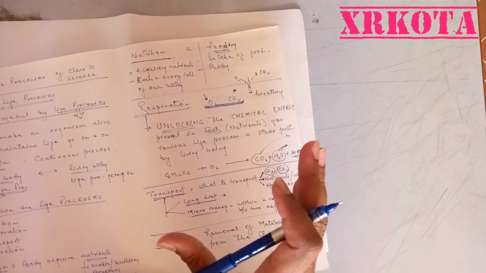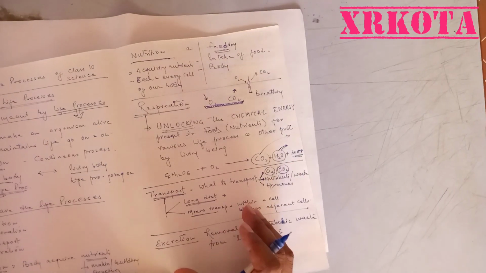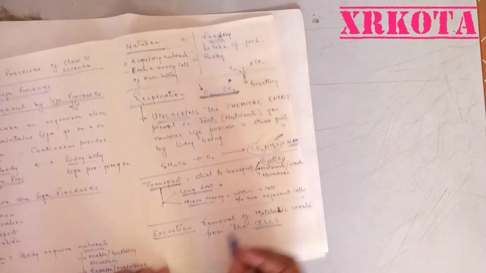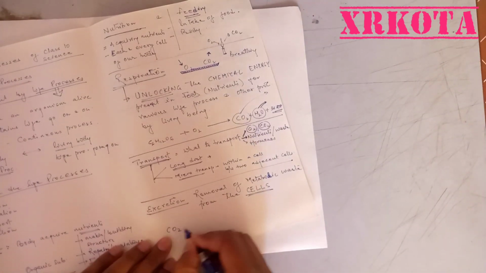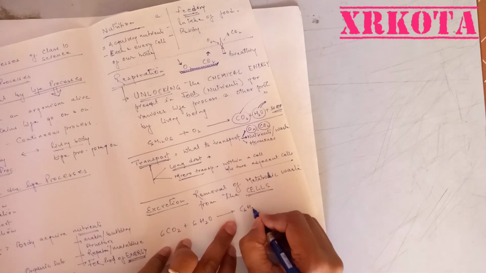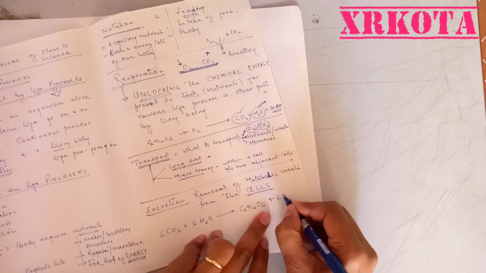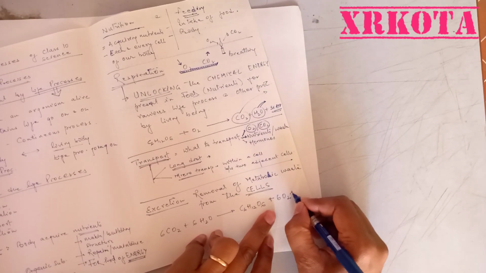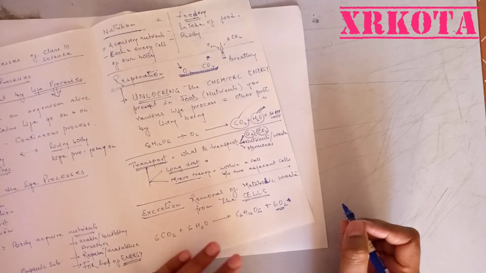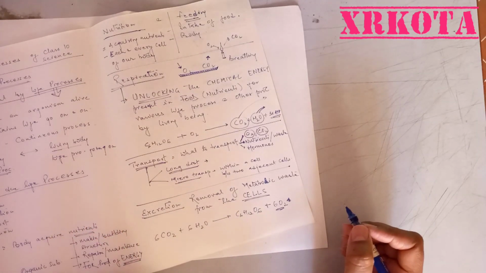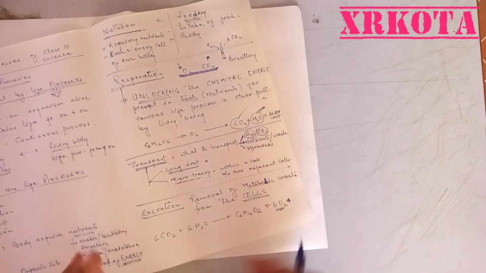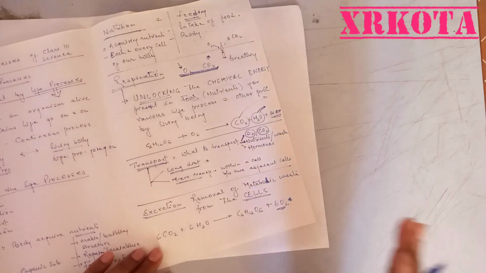Now again there is a confusion. Children often say that excretion is always removal of toxic substances. Here water is not toxic. Even plants, when they carry out photosynthesis, that is 6 carbon dioxide plus 6 water molecules making 1 molecule of glucose plus 6 molecules of oxygen, that's all. Here oxygen is also waste. Now oxygen cannot be waste, because without oxygen we cannot survive at all. But plant cells are not able to store oxygen. The excess of oxygen has to be immediately let out of the body.